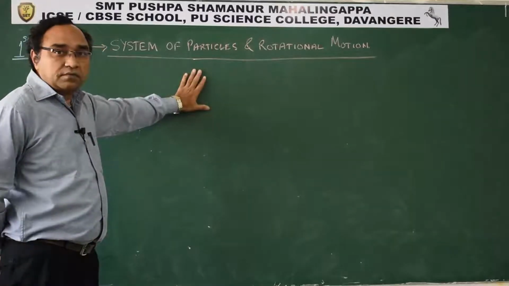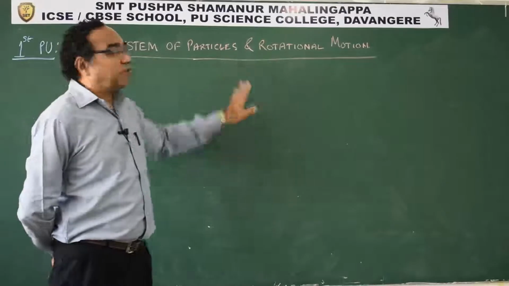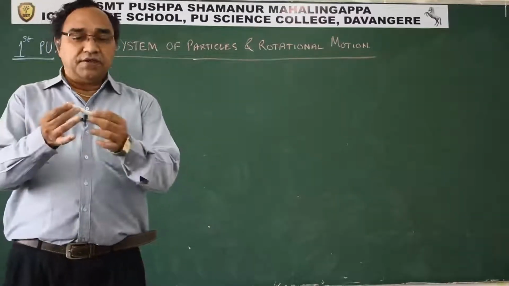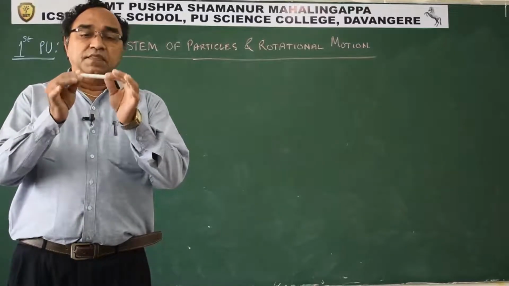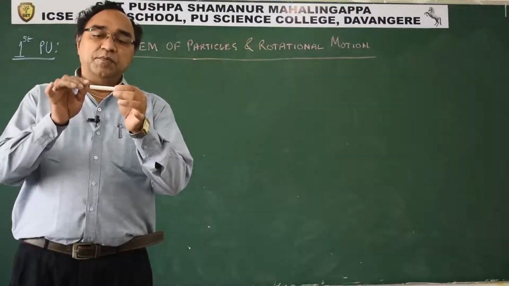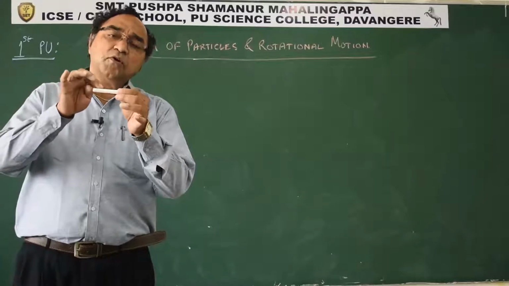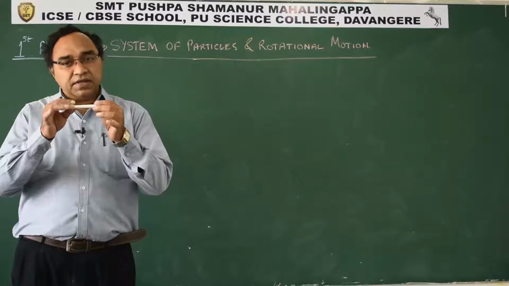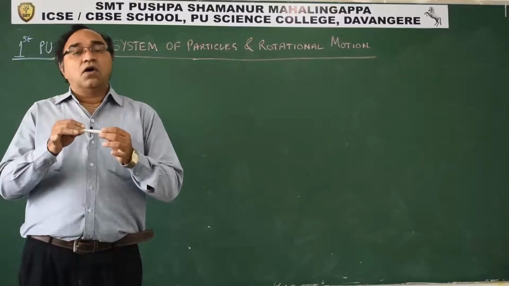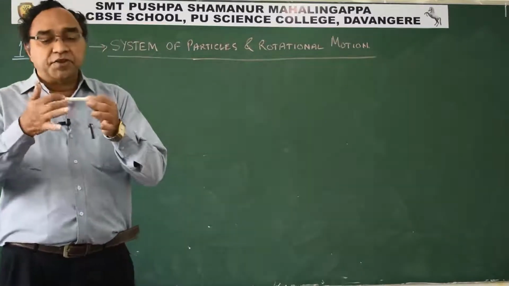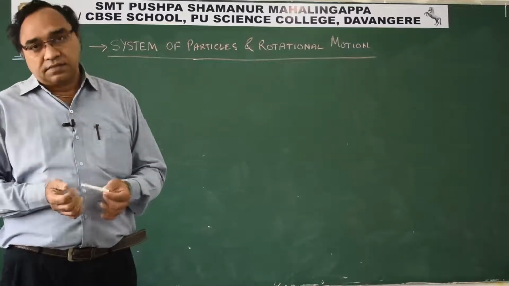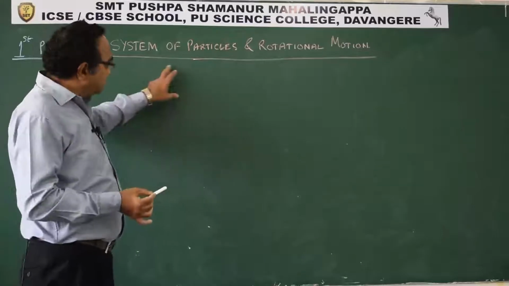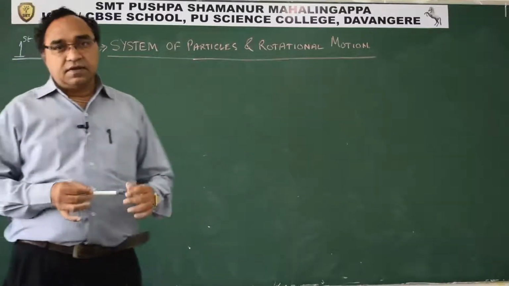Now students, why do we say system of particles? It is because if I consider this mass, this particular mass can be assumed to be made up of many small particles. All the particles are distributed over the given length. That is why we say this can be called a system of particles.